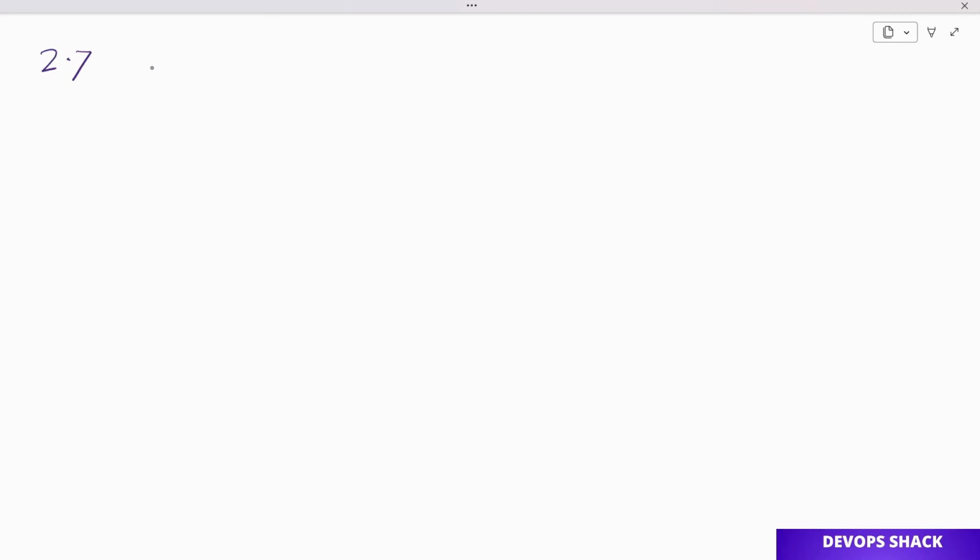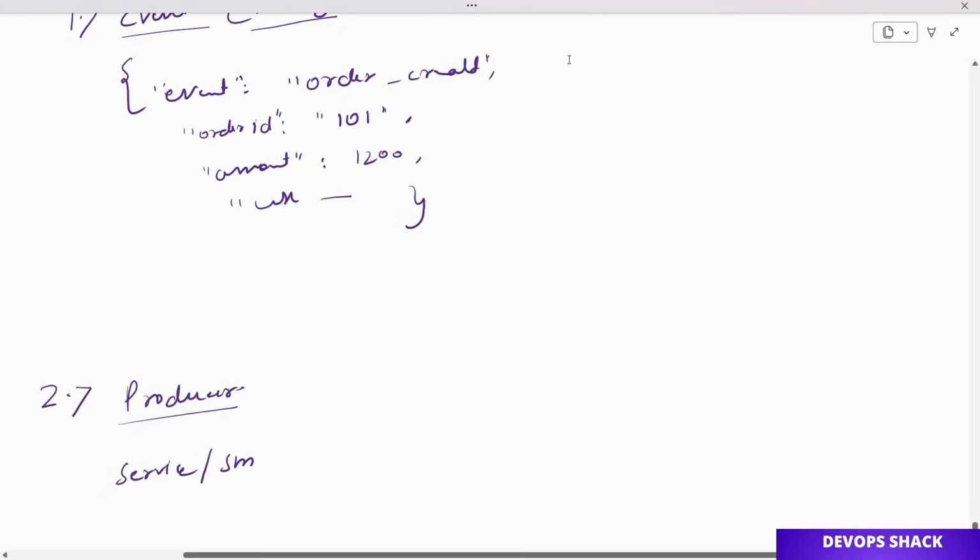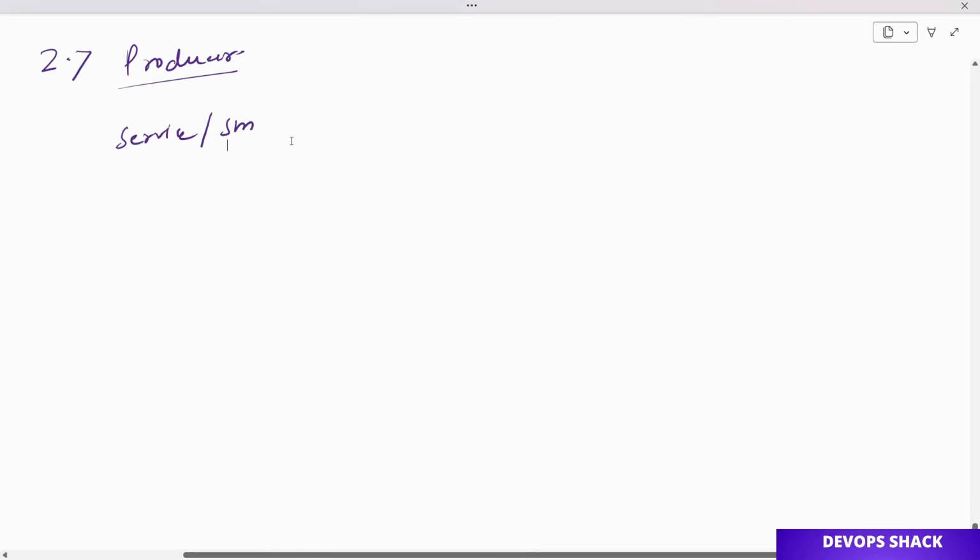Okay, second thing we have is producer. Again, from the name itself you can understand producer is basically any service or system that is going to write messages to Kafka. For example, if the order service has created this message, then the order service becomes the producer, because that is the service that is producing the event or message for Kafka, right?